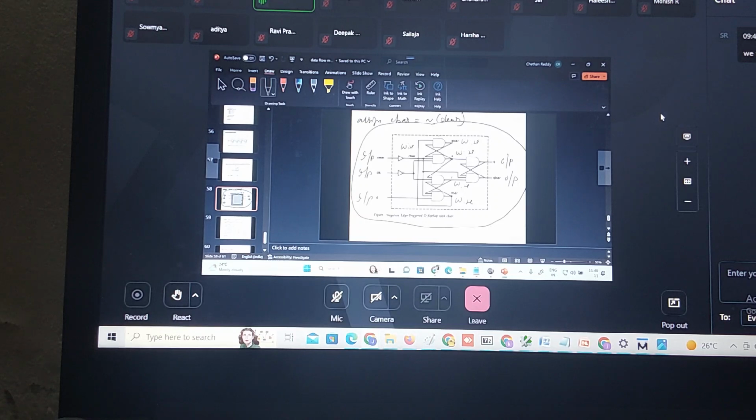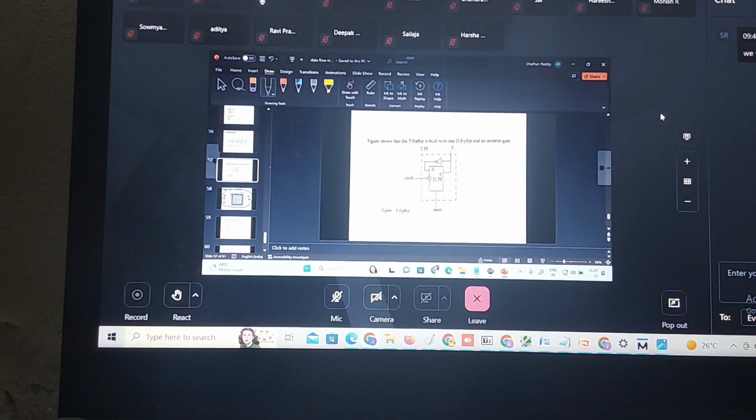Did you understand this? Next, use this D flip-flop to make a T flip-flop. How to make this T flip-flop? By putting a NOT gate at your output. This is your T flip-flop. This is your D flip-flop completely. Here we are taking the D flip-flop, and the output is complemented here.